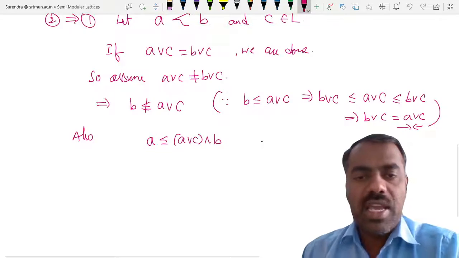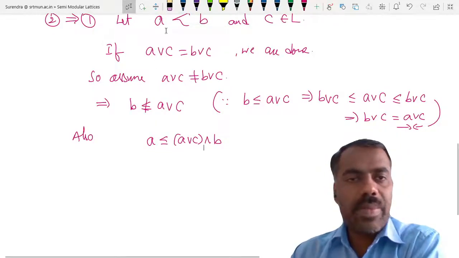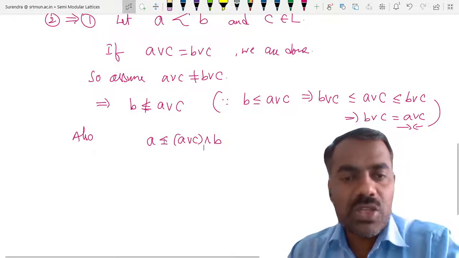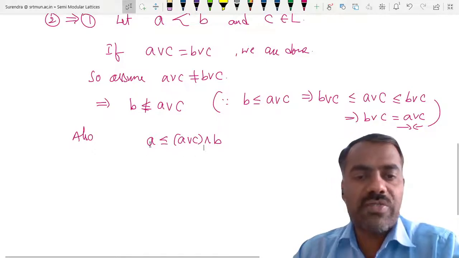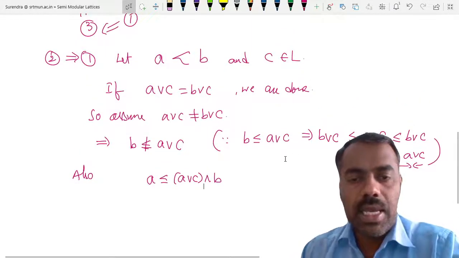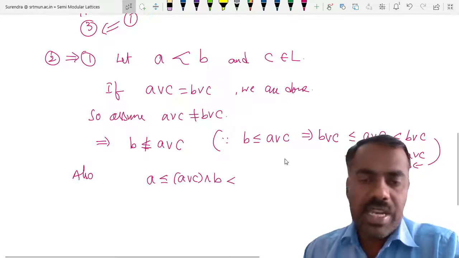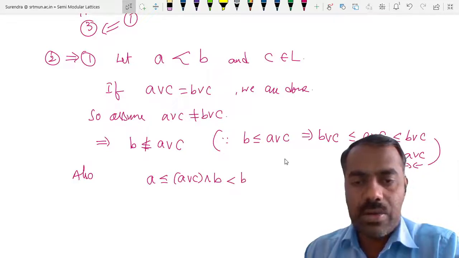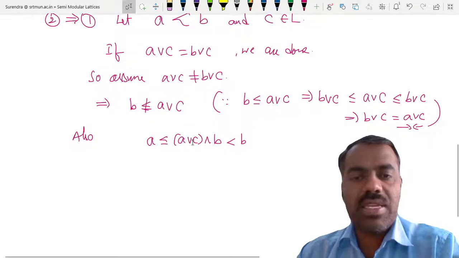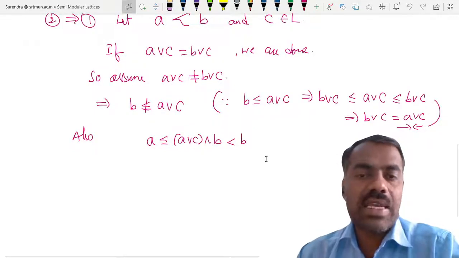Because A is already covered by B, so A is less than B, and also A is less than A join C, so therefore A is less than this one. And meet of any two elements is always less than or equal to each and every element. So A join C meet B is less than or equal to B.